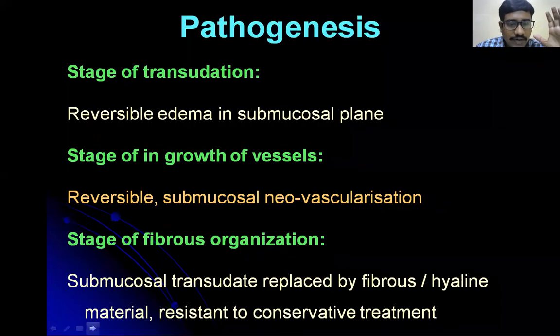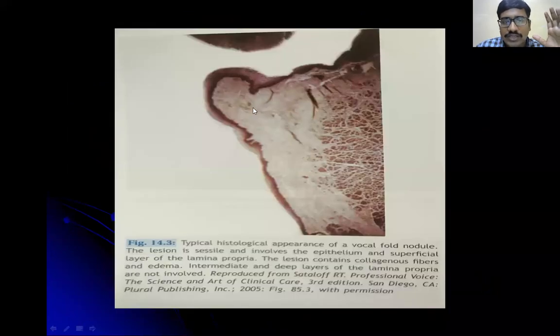If you can see, I'll show you the image. This is the vocal nodule. The vocal nodule is because of outpouching of the epithelial layer and of Reinke's space. This is the fluid in Reinke's space. This Reinke's space fluid is pushing the epithelium medially. So it is the involvement of the epithelium and Reinke's space which leads to the vocal nodule.